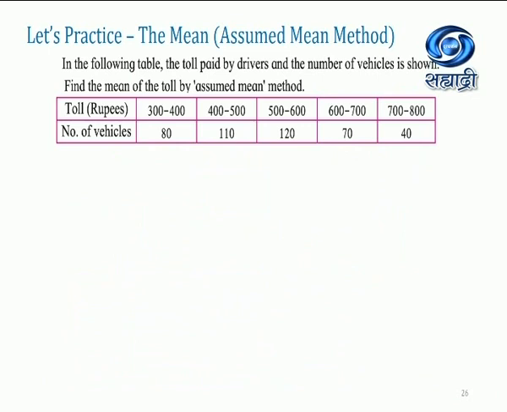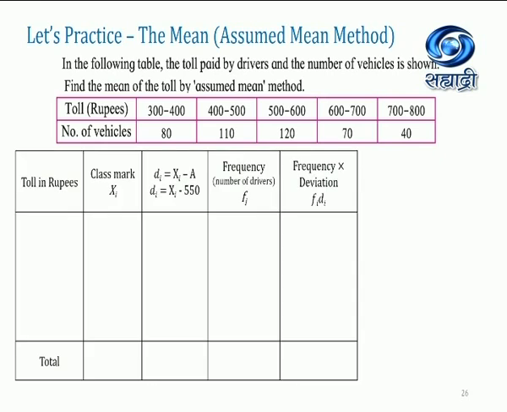So here you must know about the assumed mean method. Let's practice one more example. In the following table, the toll paid by drivers and the number of vehicles is shown. Find the mean of the toll by the assumed mean method. Directly over here they have given the assumed mean method. So tolls in rupees and number of vehicles, same 5 vertical columns. All the things we are going to substitute in the particular column.